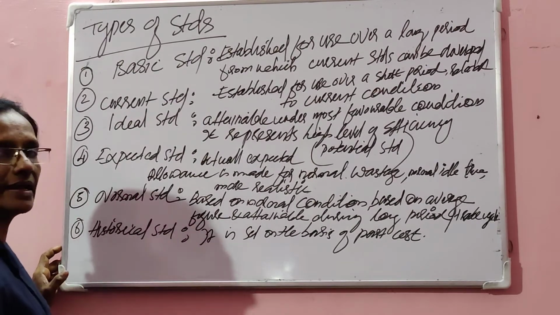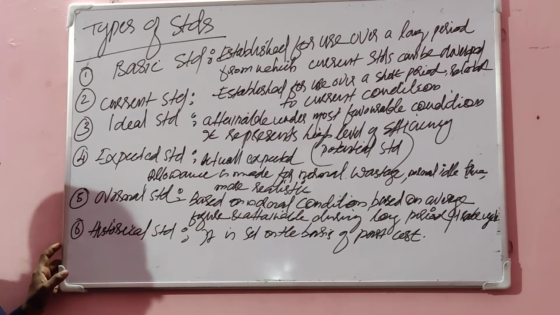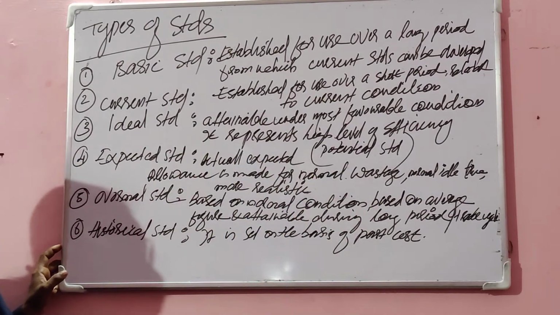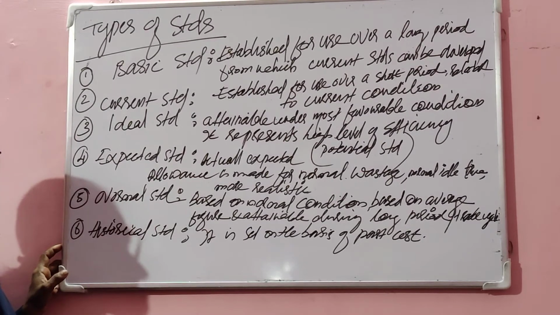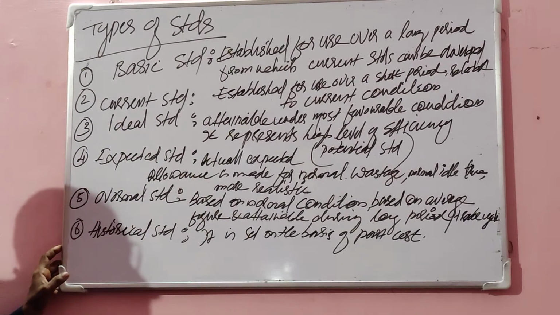Normal idle time means which cannot be avoided, for example tea break, lunch break, etc. These are normal idle time. After having given consideration to normal idle time, normal wastage, etc., on the basis of that the standard is set up. That standard is known as expected standard. It is more realistic and more attainable as we compare with the ideal standard.